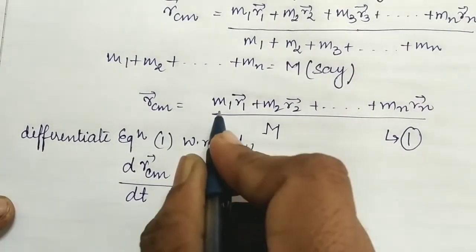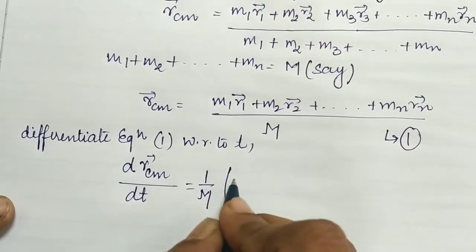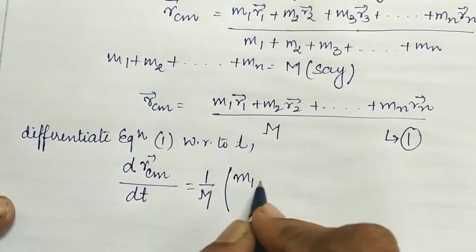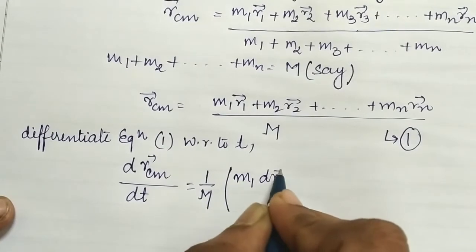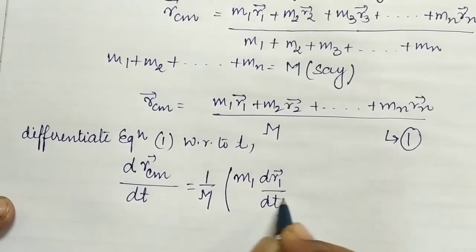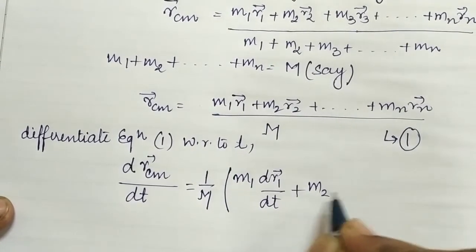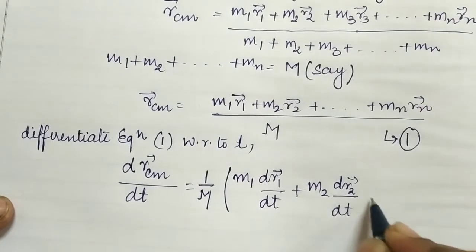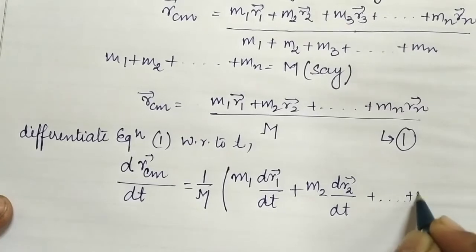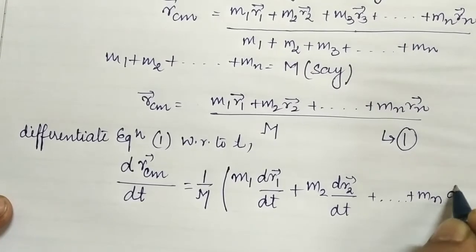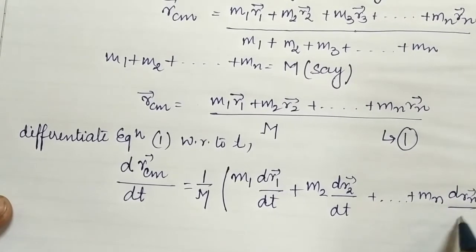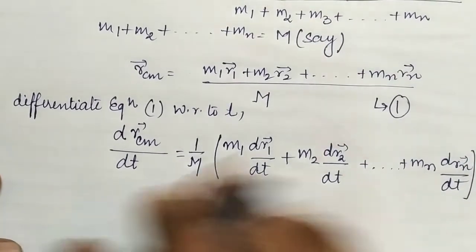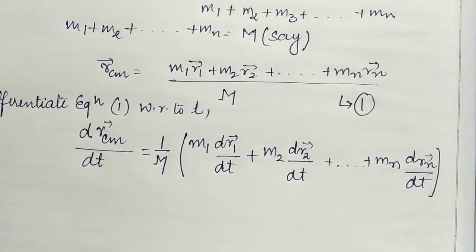Here you can see m1 r1, so m1 will be constant, and the change in distance will take place with respect to time dt. So m2 dr2 upon dt, and so on, up to mn drn upon dt will be the differentiation of this particular expression.